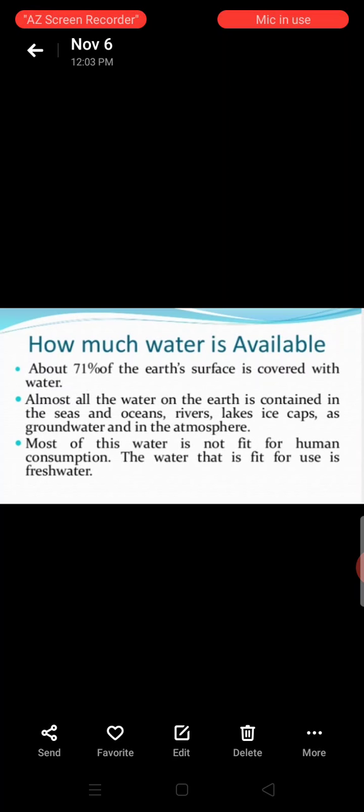So this is telling you how much percentage of water is present on our earth's surface, that is 71%. And the forms of water, meaning in which form water is available. Water is available in the form of water vapors, liquid, solid and gas. Forms of water. Water on the earth has been maintained for millions of years by various processes which make the water cycle. When water circulates through the water cycle, it can be found in all the three forms: solid, liquid, and gas at any given time somewhere on the earth.